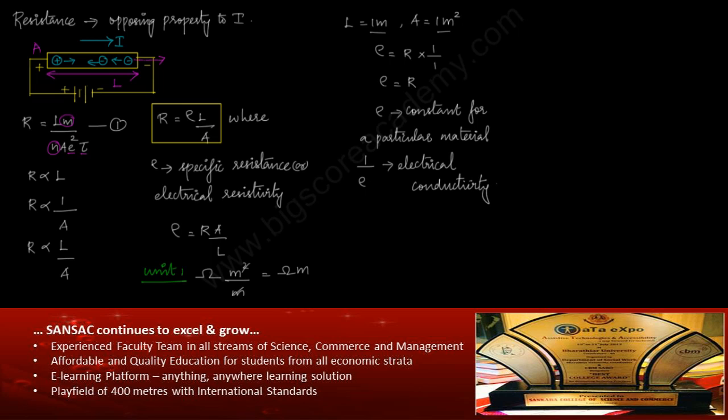which is represented by the symbol sigma. So what is the unit of sigma? Sigma is 1 by rho. We know the unit of rho, which is ohm meter, so the unit of sigma is 1 by ohm meter, or it can also be written as ohm inverse meter inverse.